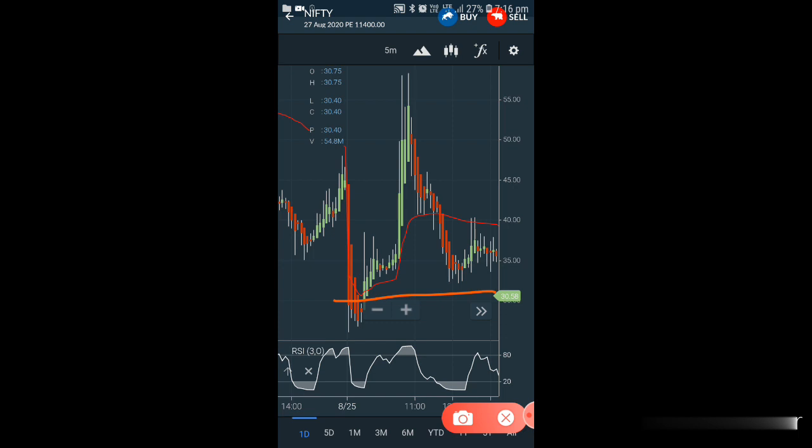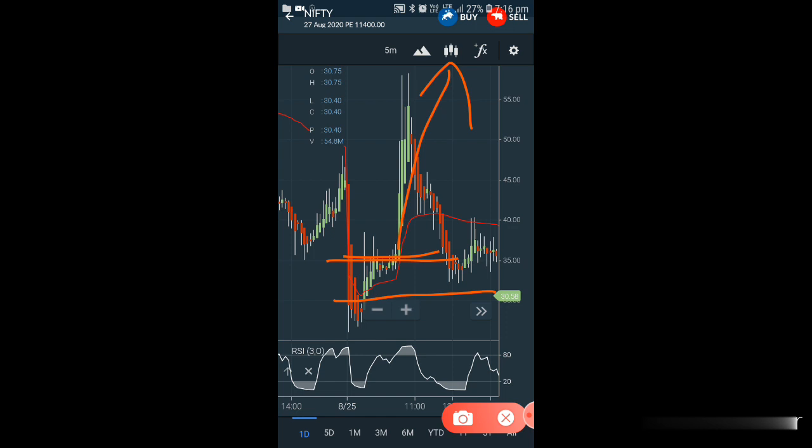So immediately, if I have taken an entry around this area, around 38 I have taken an entry. From here if you see, there is a huge fall in Nifty. It means if there is a huge fall in Nifty, the PE will be increasing. So we got almost 20 points profit from there. The high was almost around 60. So our entry was around 38 and it went up to 60. So that is the advantage when you are using support, resistance and VWAP.